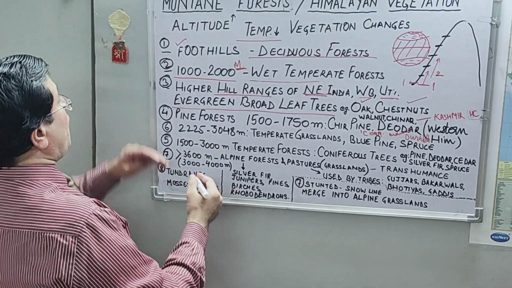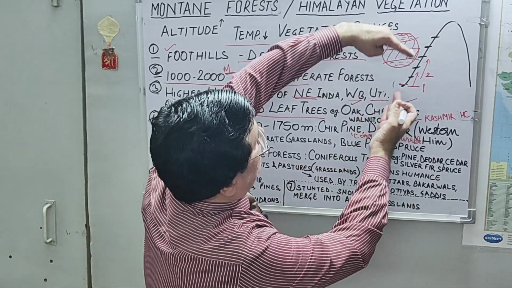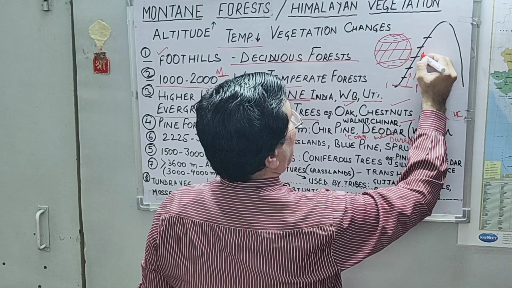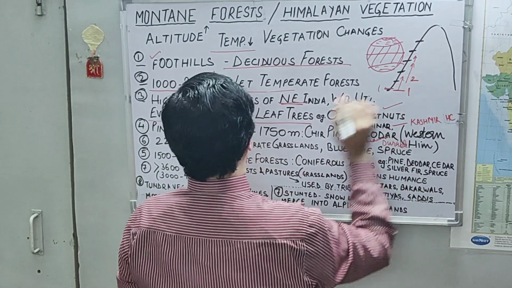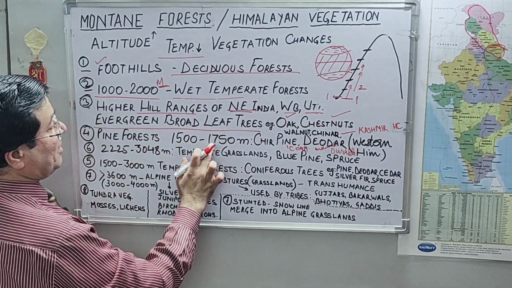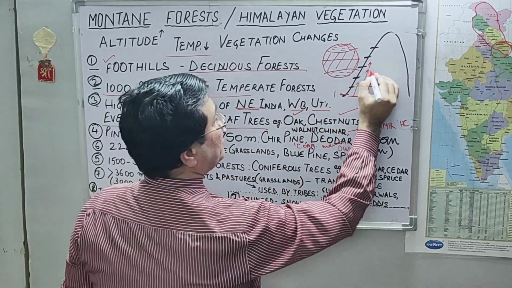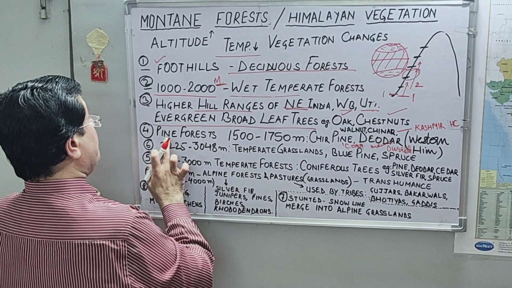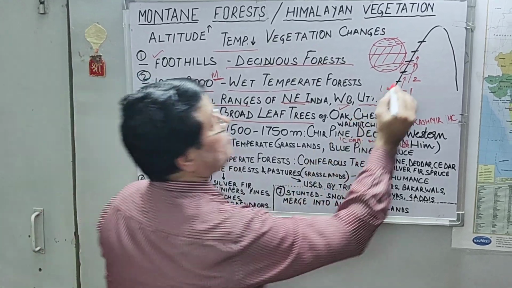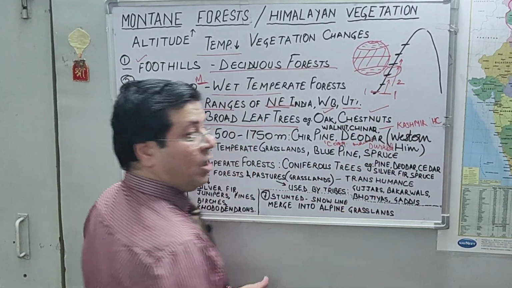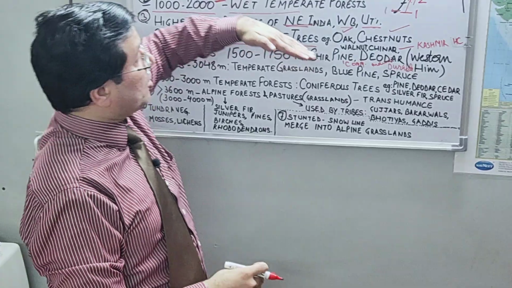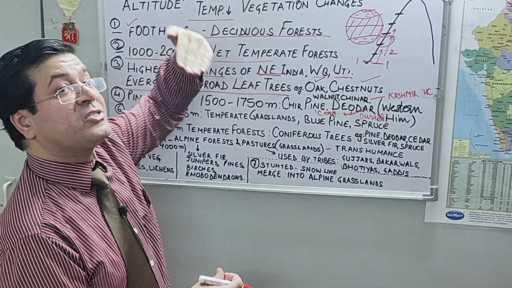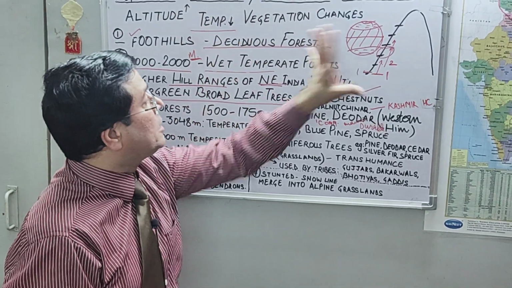And then we are moving further at higher altitudes. We are moving further at greater heights, and this is approximately 1500 to 1750 meters height. Almost this region, we have here pine forest. Again I am reminding you, with the corresponding change in altitude, we have corresponding change in the vegetation type in Himalayan region.